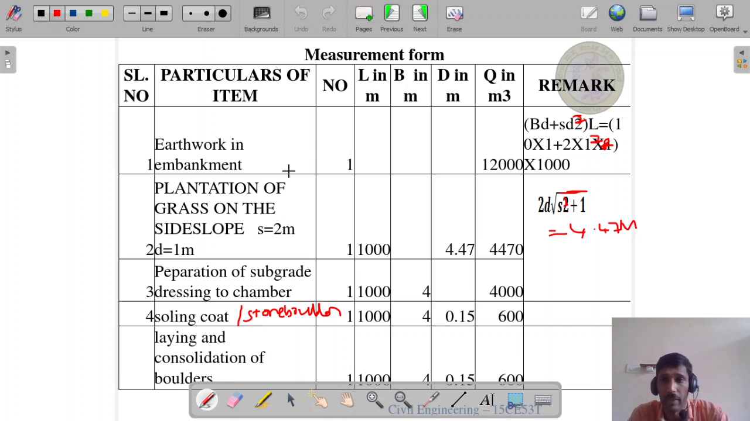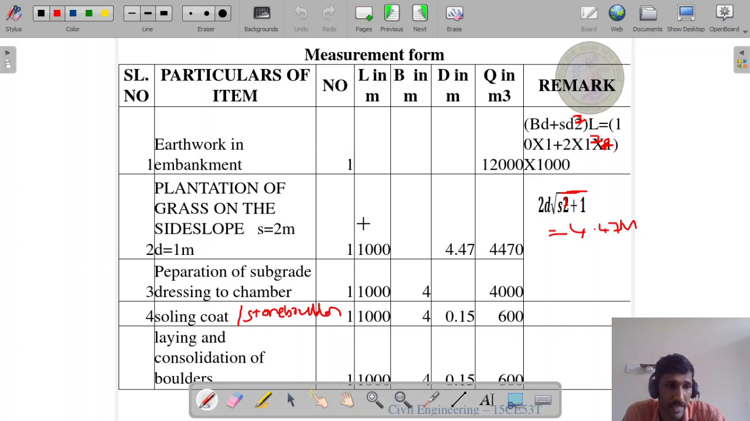item, earthwork in embankment. Number is one, and earthwork in embankment is to be calculated similarly in road work. How do we calculate it? By using a simple formula: Q is equal to (BD plus SD square) into L. By using that formula, we compute the earthwork embankment quantities. Now here B is equal to 10 meter, the total breadth is 10 meter and depth is given as 1 meter. Now 2 into 1 square, that gives total 12,000 meter cube.